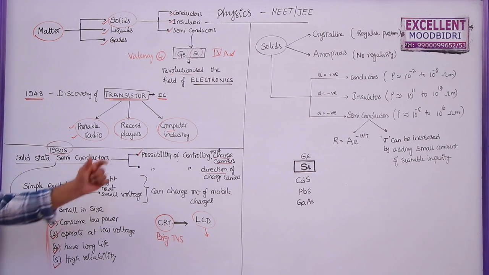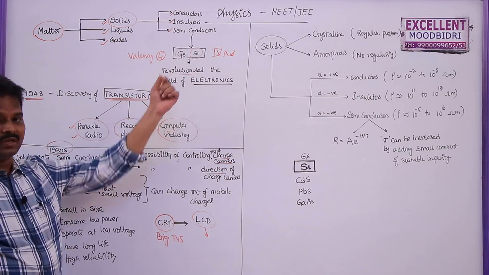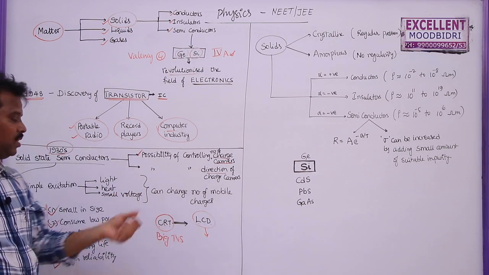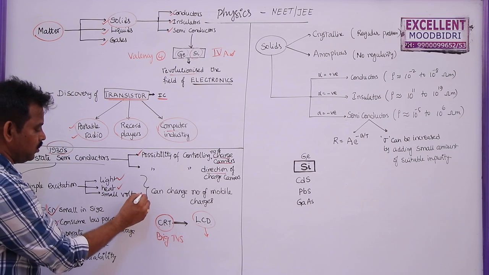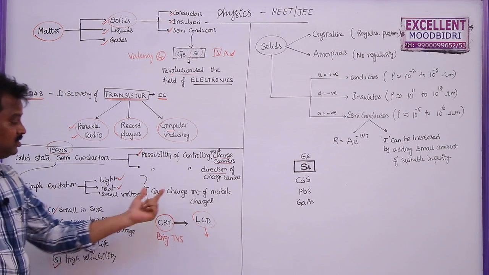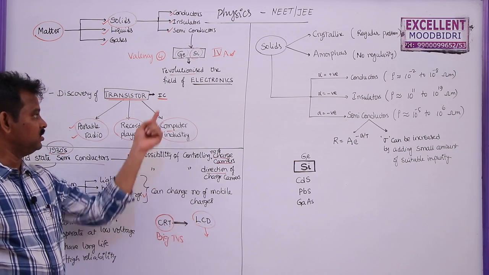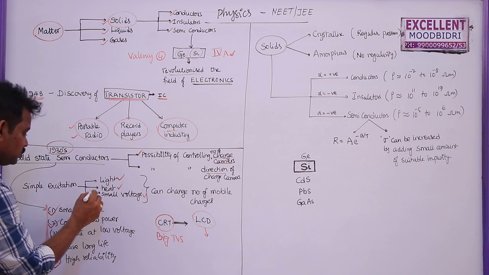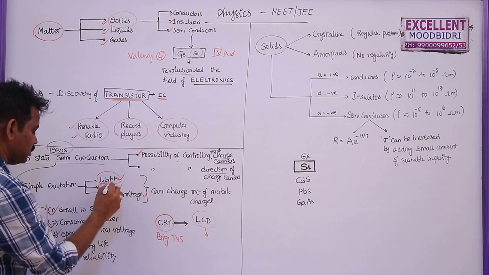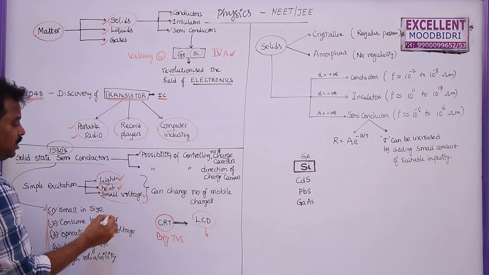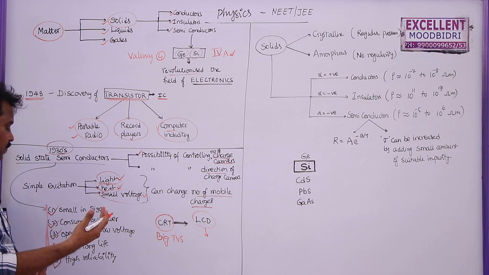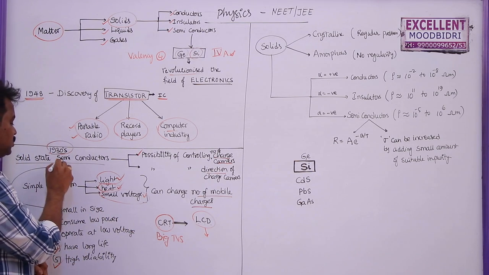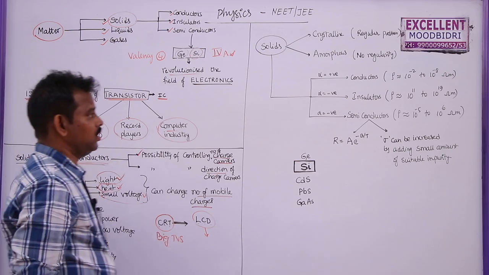Now whenever germanium or silicon are excited, the excitation may be by using light energy, by using heat energy, even a small electric voltage can change the number of mobile charge carriers in germanium and silicon. So due to small light energy, small heat energy and small voltage, we can change the number of charge carriers. So n can be increased very rapidly. Due to this, these semiconductors are very useful in the electronic field.